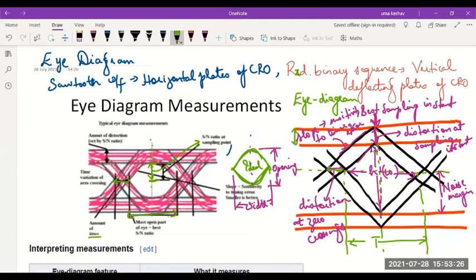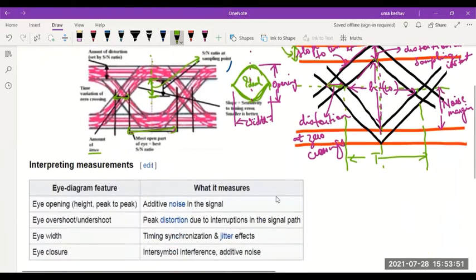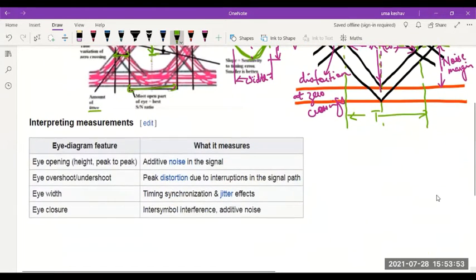One waveform shows the maximum output at this point, the other waveform gives the maximum. So this distortion is a measure of the difference in S to N ratio. The distortion due to S by N ratio is given by this difference. So these are the various measurements. Along with this, let me show.